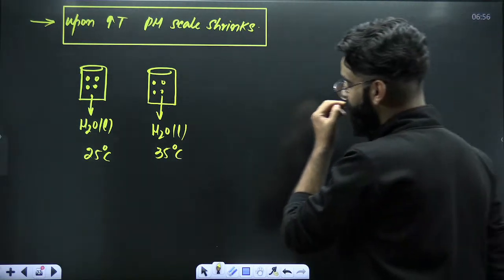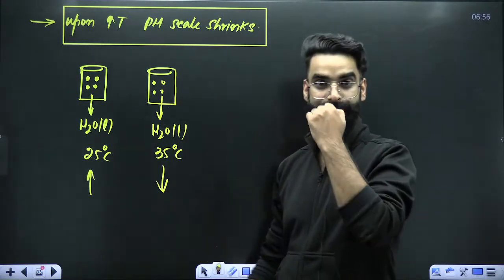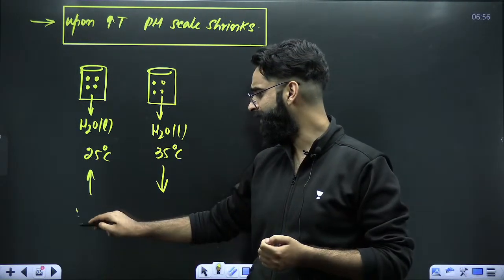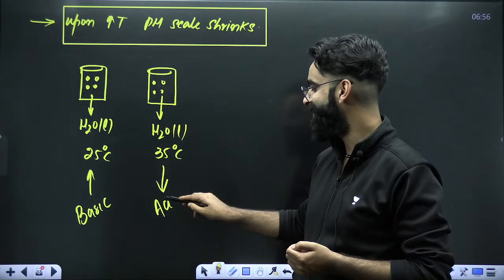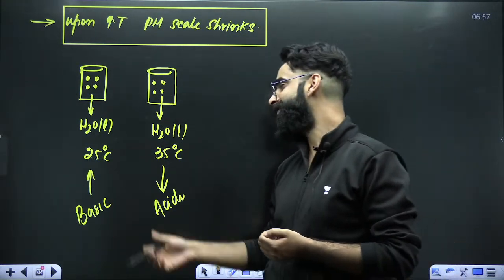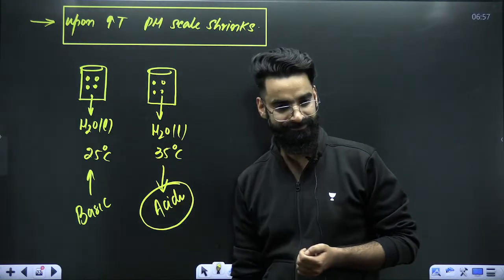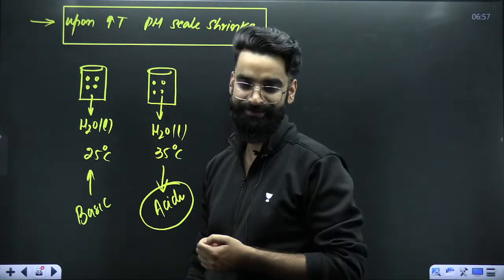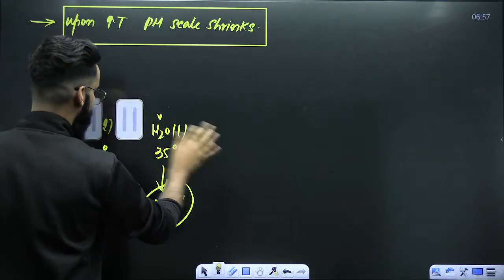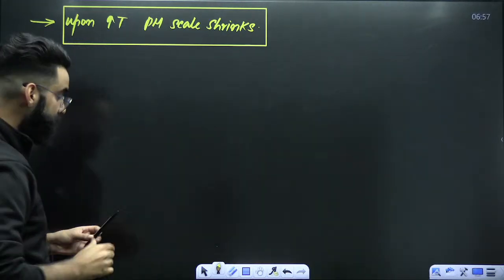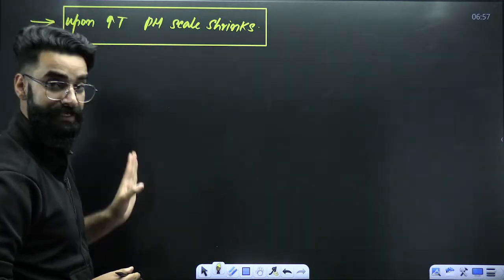A lot of people are saying pH at 25 degrees centigrade will be more and pH at 35 degrees centigrade will be less. pH more, what does that mean? Basic. pH less, does that mean acidic? So does that mean when I'm drinking hot water, I'm drinking acid? Are you trying to say that? Okay, just kidding. Try to understand what I'm going to say. I've written a statement: on increasing the temperature, pH scale shrinks.